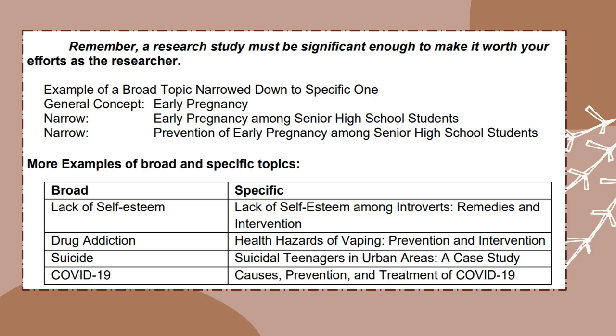Okay, so let's have another example. Broad topic, early pregnancy. Narrow topic among senior high school students. Okay, and then a more narrow topic would be prevention of, and then you may make it more specific by saying senior high school students in Rizal High School. So that becomes more narrowed, more specific. And then I want you to study the rest of the examples below.